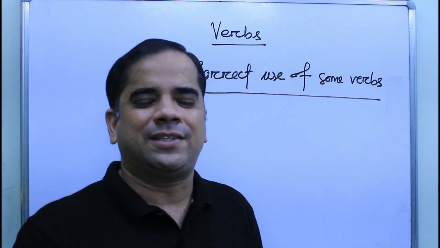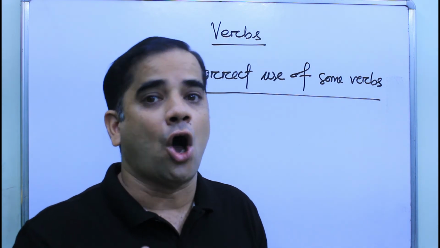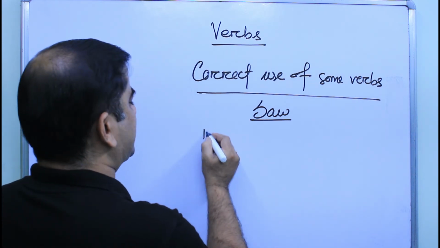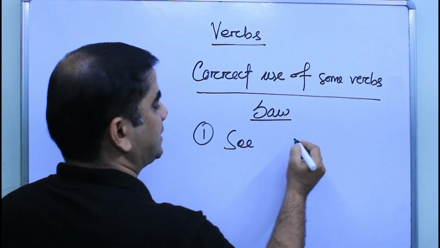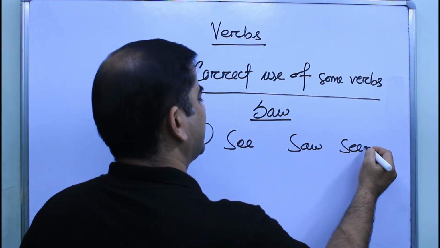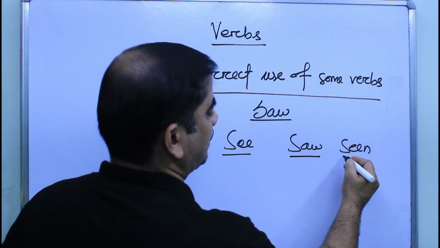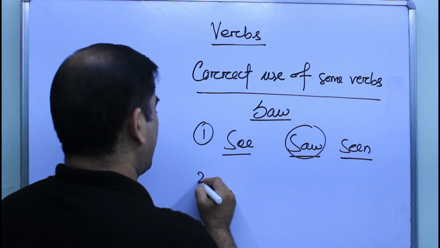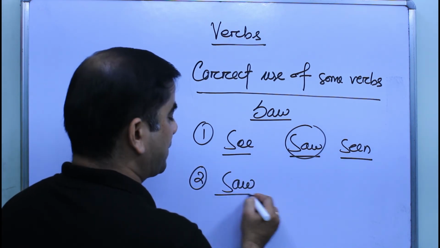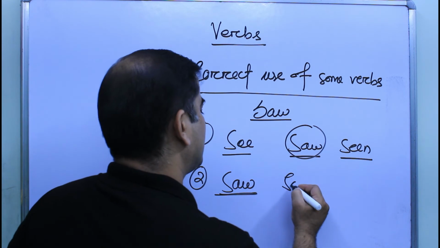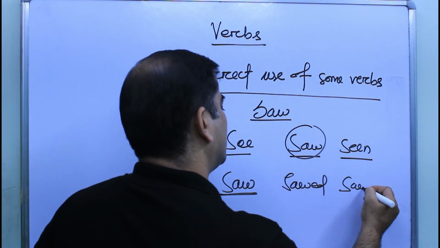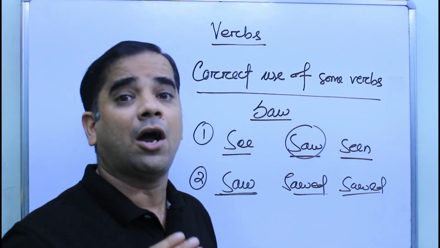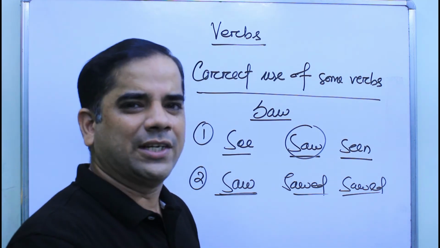Students, let us now discuss the verb saw. See, saw is the past form of the verb see. See, saw and seen. Present tense, past tense and past participle. So here saw is the past form of see. But when we use saw as the present tense, saw, sawed, sawed. In the second case, saw means cutting of wood. Let us now discuss some examples.